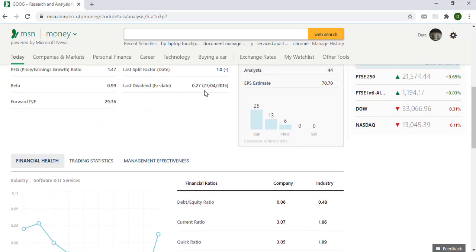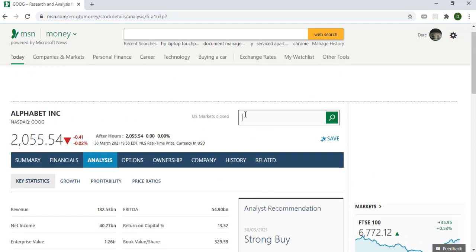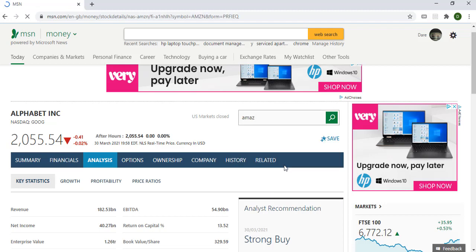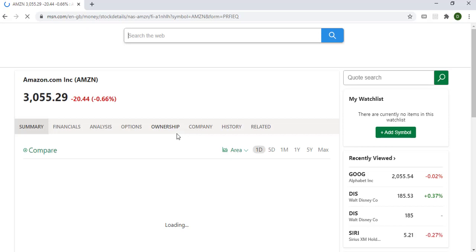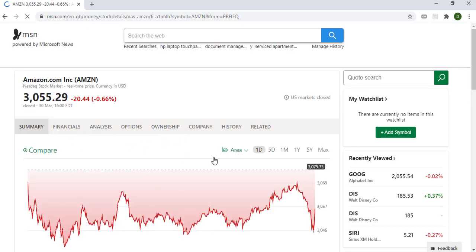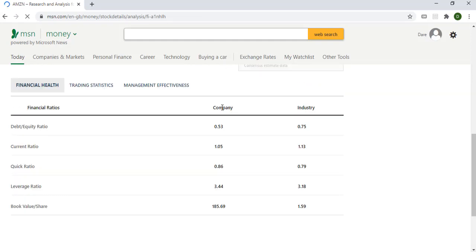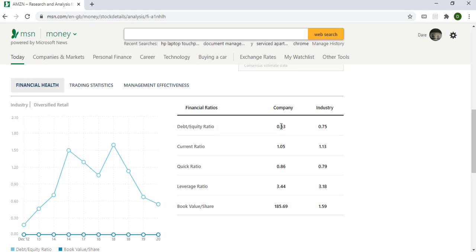Okay. Let's search for one more company. Let's search for Amazon. Okay, Amazon, which is NASDAQ. Let's look at what they got. So you go to analysis and you scroll down. Debt to equity ratio is a little bit more than what Warren Buffett will look for, and the current ratio is less than what he will look for. So you can see straight away we have looked at 3 companies.